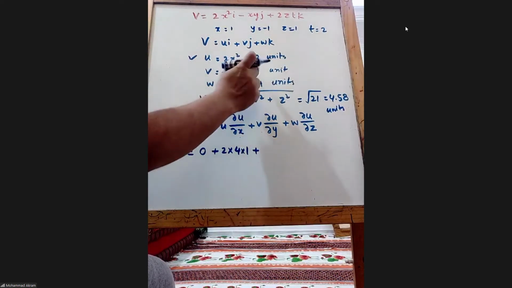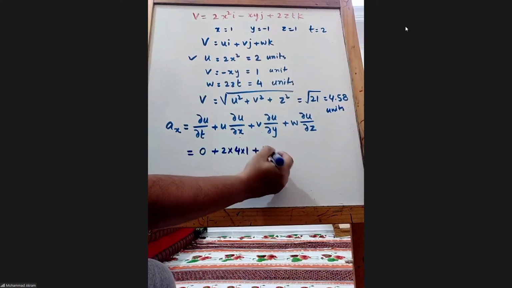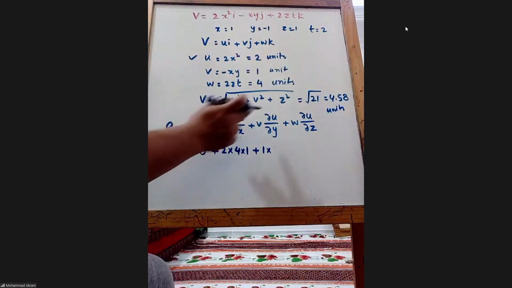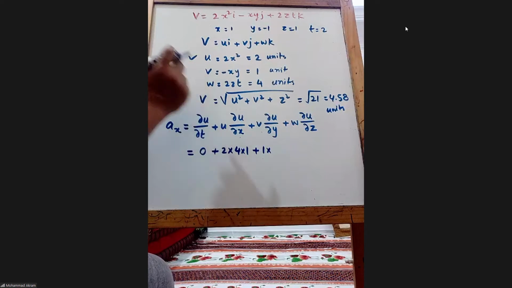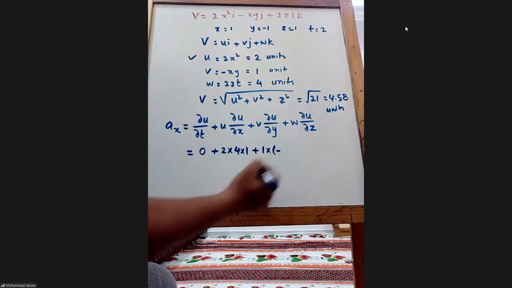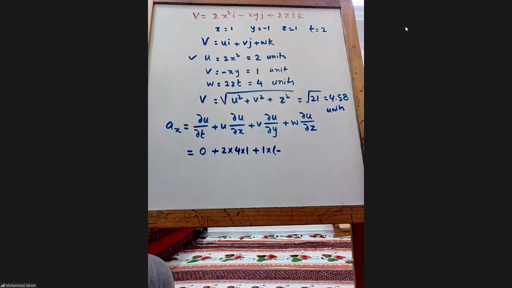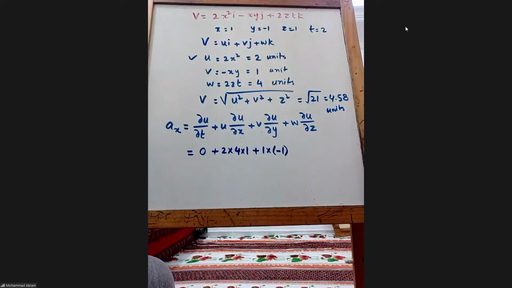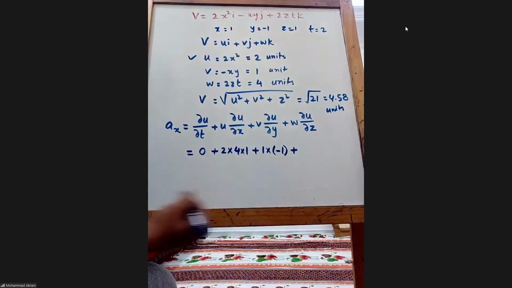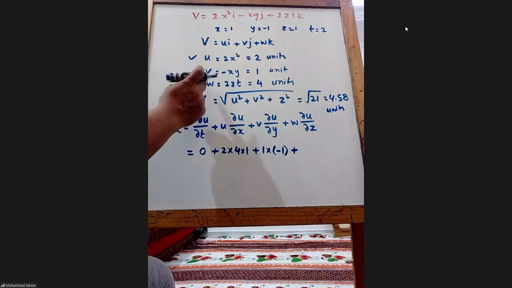v. If you see, v is 1 into ∂u/∂y. Do we have y here? Yes. What will be the derivative of this? Minus x. What is the value of x? 1. So minus x means minus 1. Am I right? Yes. Plus w. What is w? w is 4